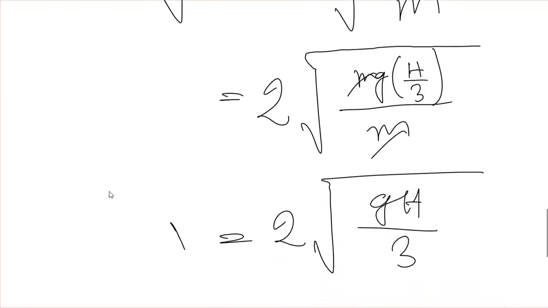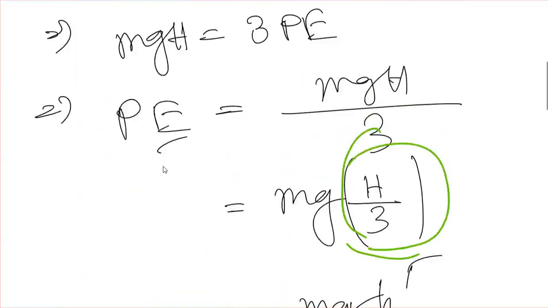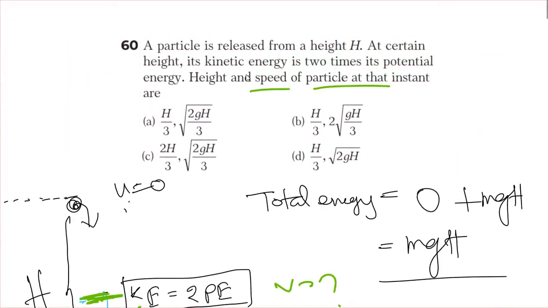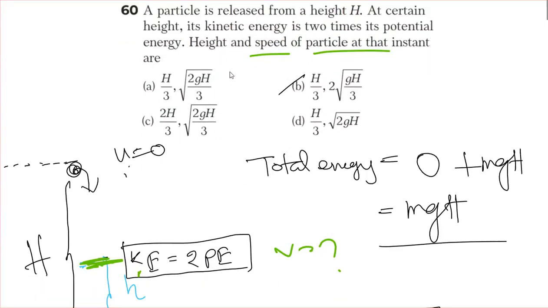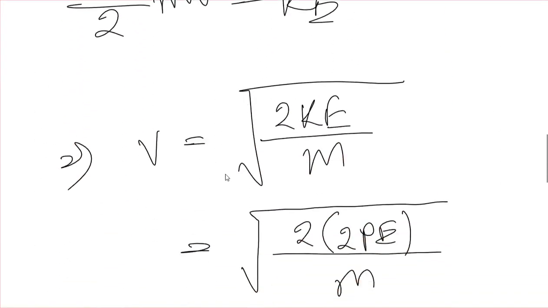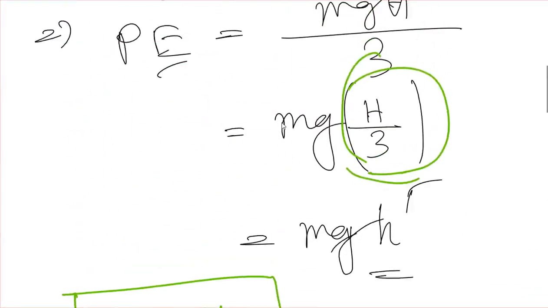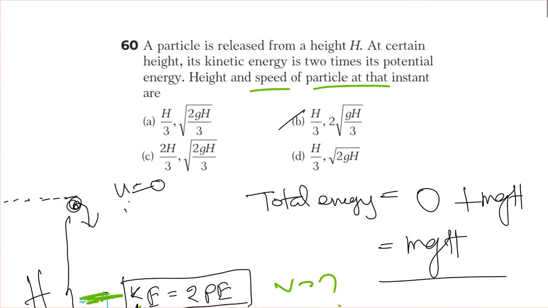So that will be the velocity, that is 2 into root under gh by 3. So our option B will be correct, height h by 3 and velocity 2 root gh by 3 at this point from ground h dot. So ground से h dot ऊपर में जाके जो velocity होगा, that will be equal to this, okay. Next question we can consider.